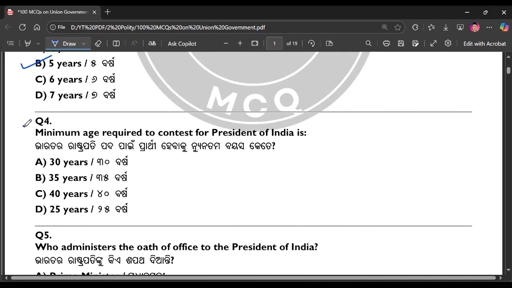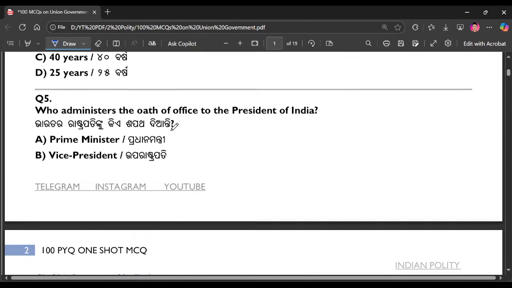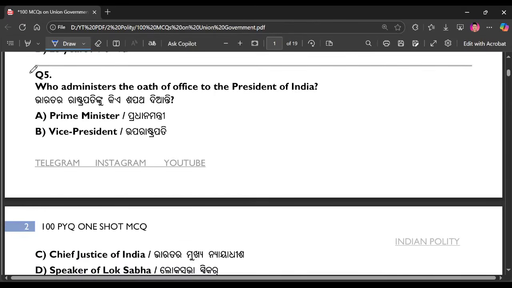Question number 4. Minimum age required to contest the President of India is. The right answer is option number B. Question number 5. Who administers the oath of office to the President of India? The right answer is option number C.